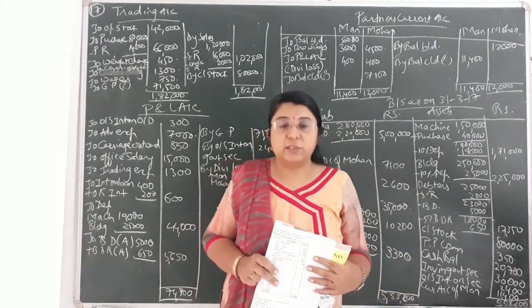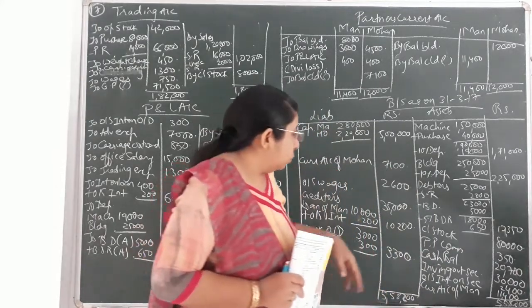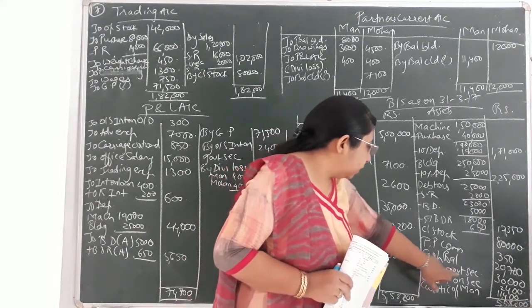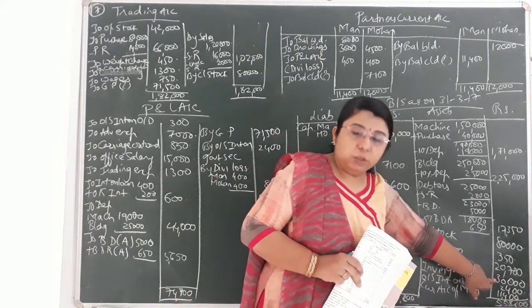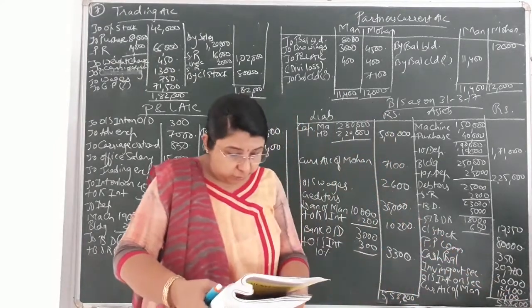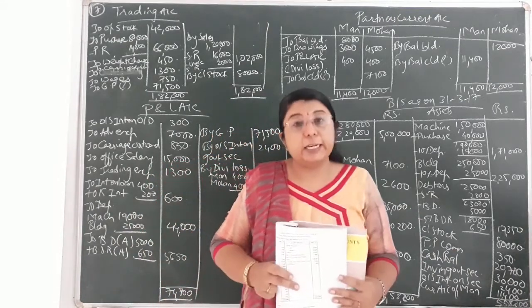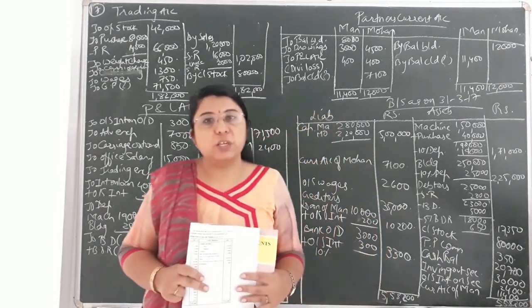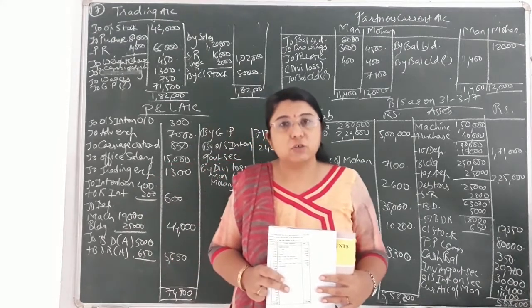Then afterwards, investment in 8% government security, that is 30,000. Investment is one kind of assets for the firm. So investment that I've written over here, investment in government security, that is rupees 30,000. Okay. Now investment rate of interest is given to you, that is 8%. So whenever the rate of interest is given to you, you have to count the amount of interest on it.